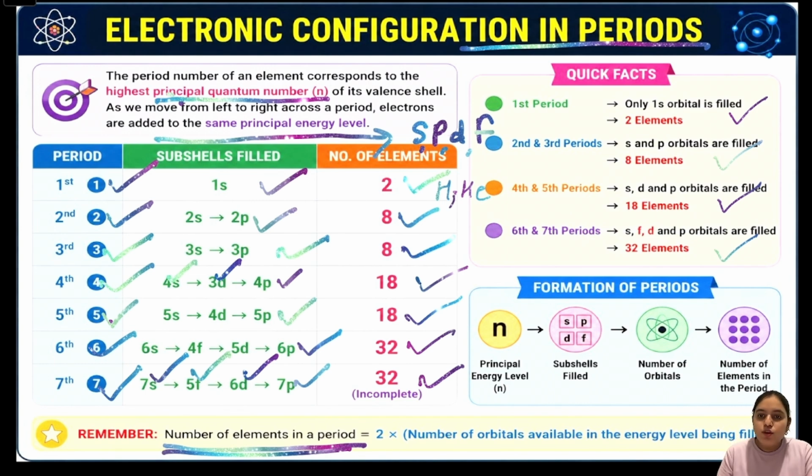Remember some important points of this slide: the highest principal quantum number gives the period number, that is n, and the subshell being filled determines the number of elements in that period. So this is all about electronic configuration in periods.